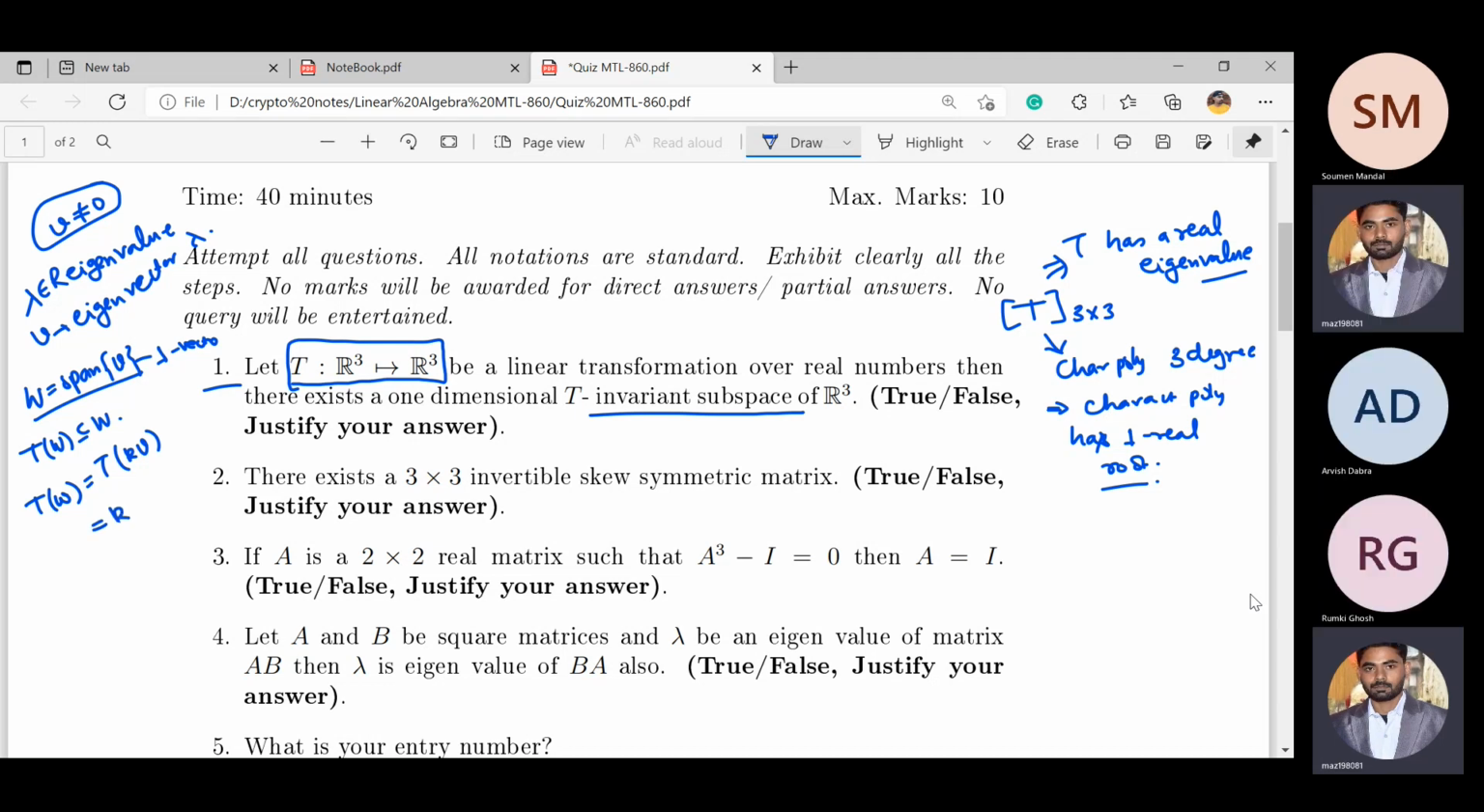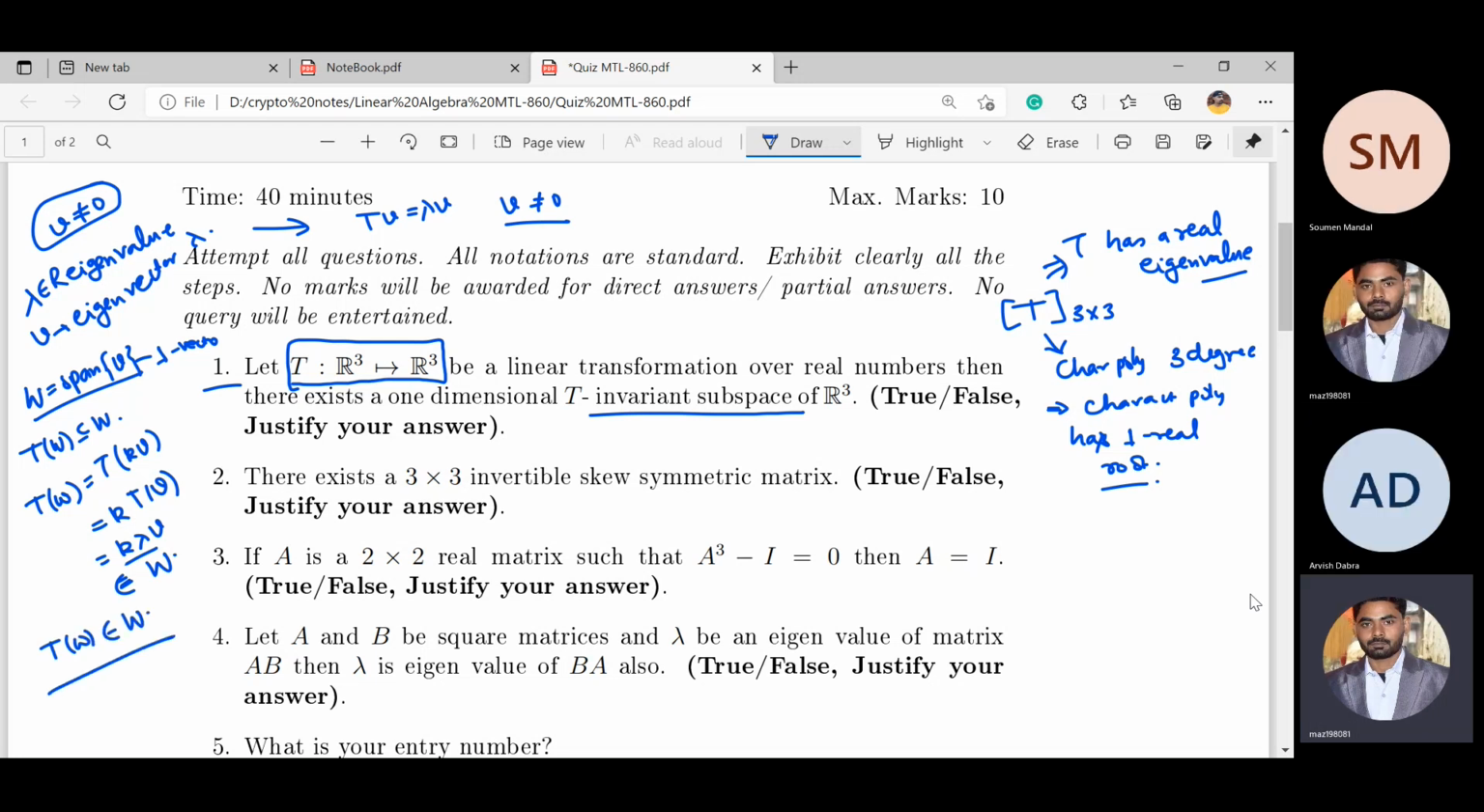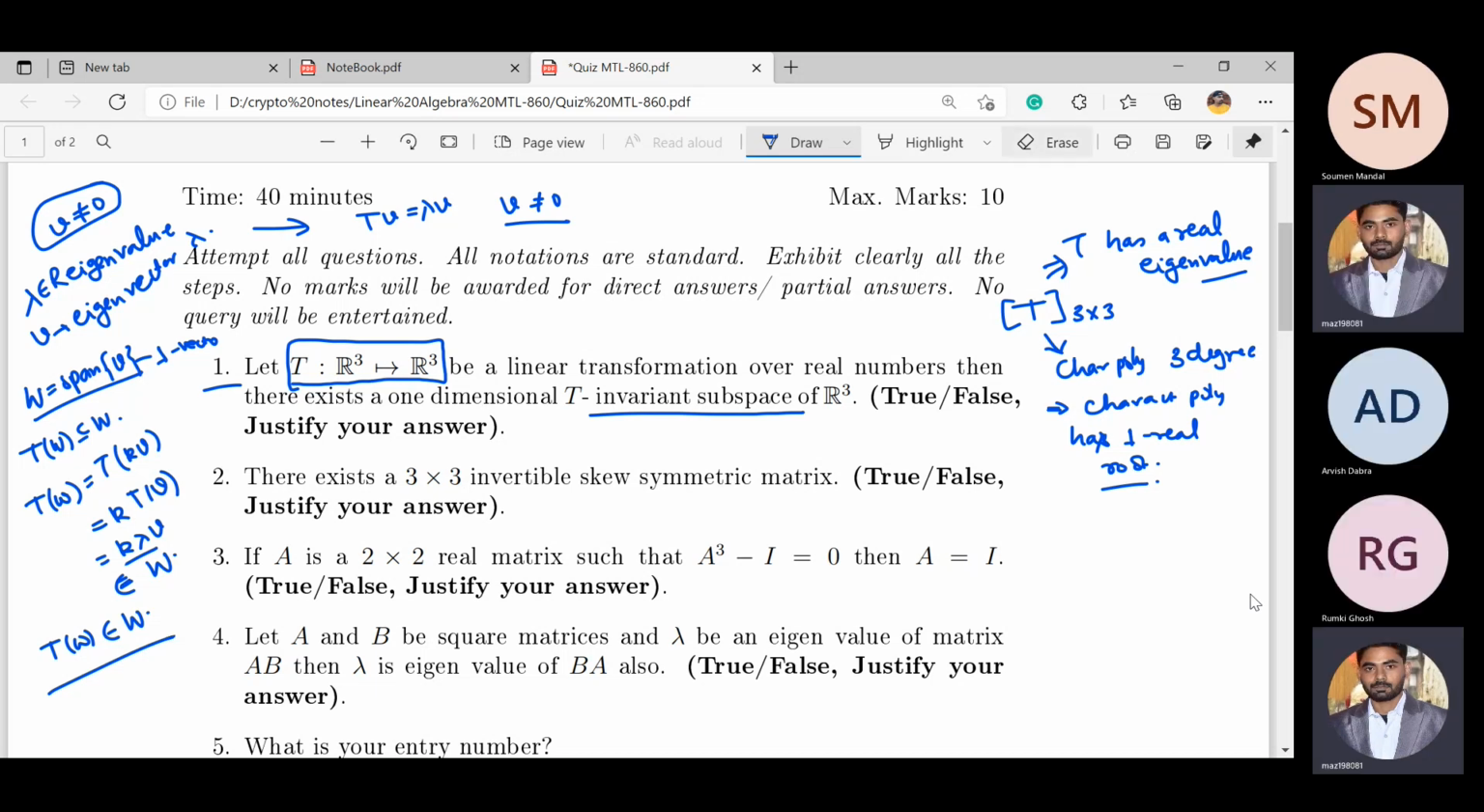So we can take the scalar outside, T of V, and T of V is lambda V because it is an eigenvalue. This implies T of V equals lambda V, and V is not equal to 0. So this is again a scalar times V, and W is the span, so this belongs to W. This means T of W belongs to W. This implies W is a T-invariant subspace. Is it clear? Yes, it's clear. Okay. Good.